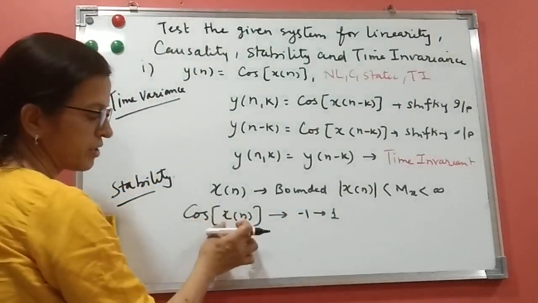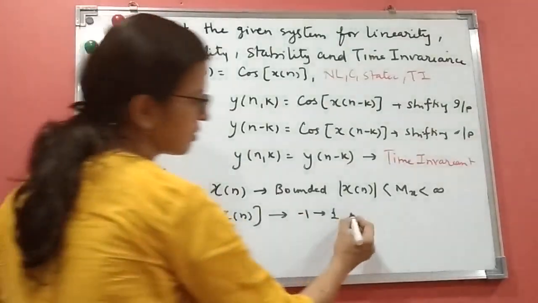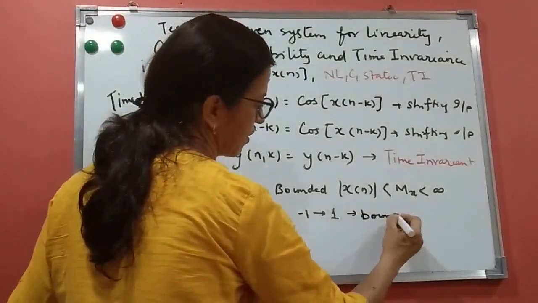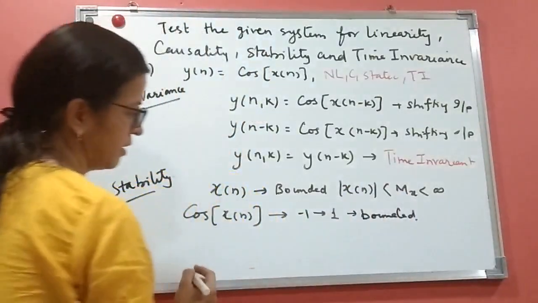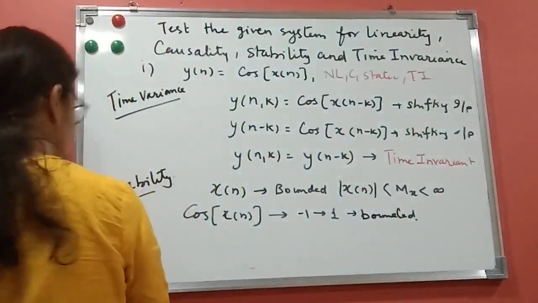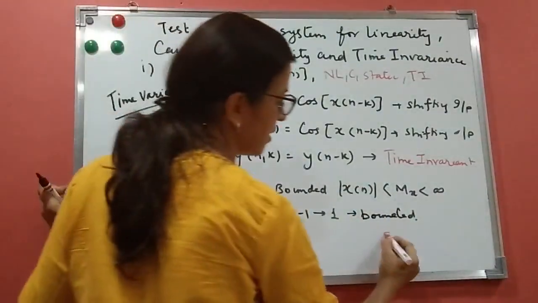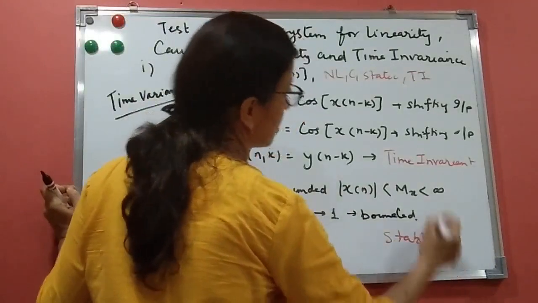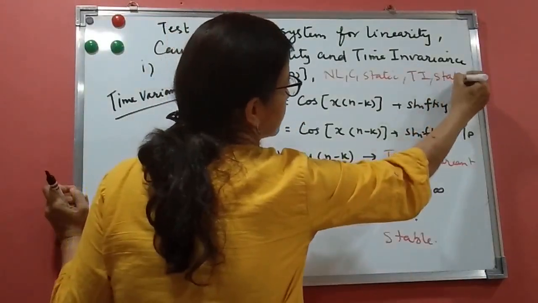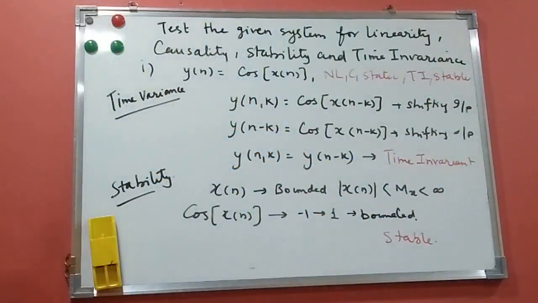That means cos of x of n is always bounded, so the output is also bounded. The value is fixed, minus 1 to 1. So we say the system is stable because cos of x of n is always bounded. You can write here stable. So hope it is clear. We will do one more problem on this.